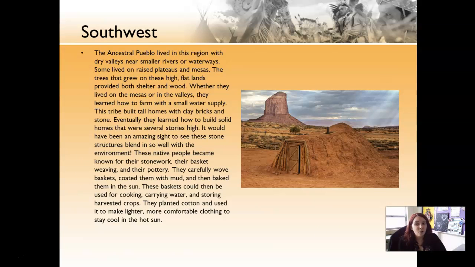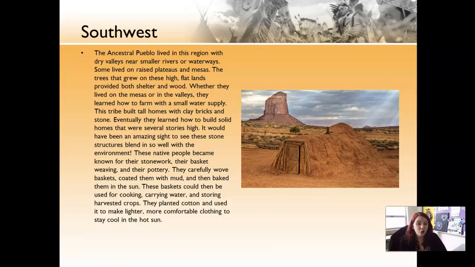And now the Southwest. As you can tell from this picture, it's hot. In this time, there wasn't a lot of options for what they needed, so there was a very small water supply. So they were able to figure out how to grow things with very little water. They built their houses of clay, bricks, and stone, and they figured out how to do it on multi-levels. They were also very known for their stonework, their basket weaving, and their pottery. They carefully wove these baskets, then they coated them with mud and baked them in the sun, and that made an actual basin, which was good for cooking, carrying water, and storing crops.